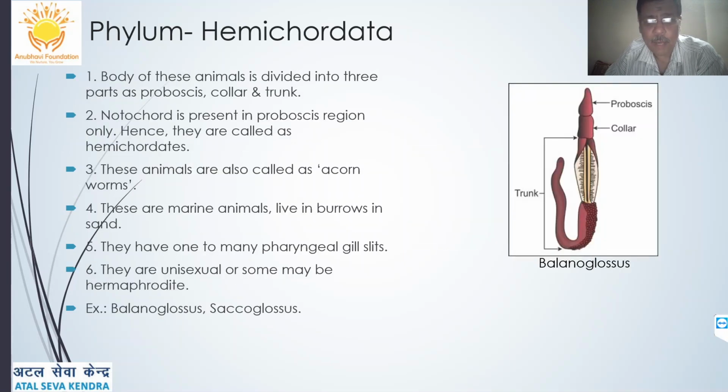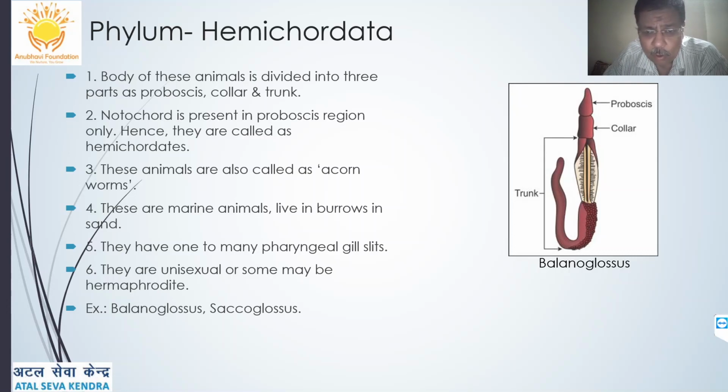The next is phylum Hemichordata. The body of these animals is divided into three parts: proboscis, collar and trunk. They are marine in nature and they have a notochord which is present in the proboscis region only. Only here the notochord is present. Therefore, they are hemichordata because they are just representing the chordate group.